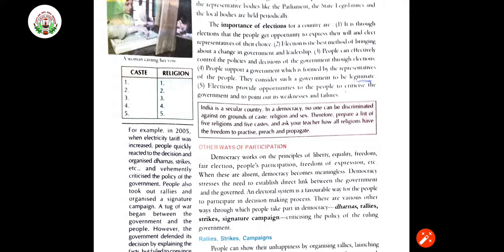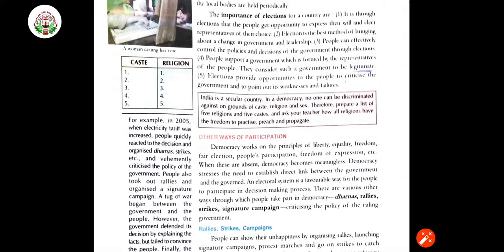They conform to the law and rule. According to that only the government is working, according to the rules and regulations mentioned in the Constitution. Elections provide opportunities to the people to criticize the government and to point out its weaknesses and failures, right? So people are well aware of the things, and they can criticize and bring out the weaknesses and failures of the particular government.